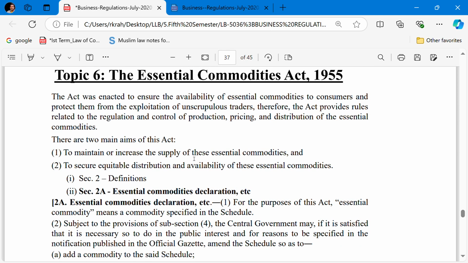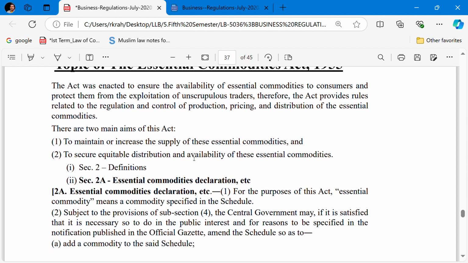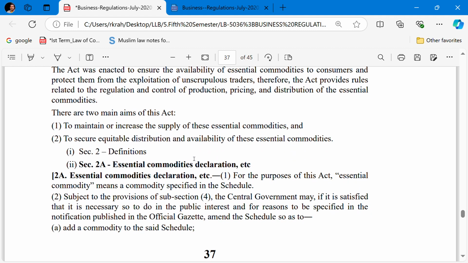This Act was enacted to ensure the availability of essential commodities to consumers and to protect them from the exploitation of unscrupulous traders. Therefore, the Act provides the rules related to the regulation and control of the production, pricing, and distribution of essential commodities. There are two main aims of this Act: to maintain and increase the supply of these essential commodities, and to secure equitable distribution and availability of these essential commodities to the consumers.